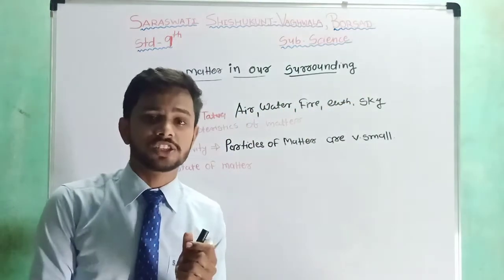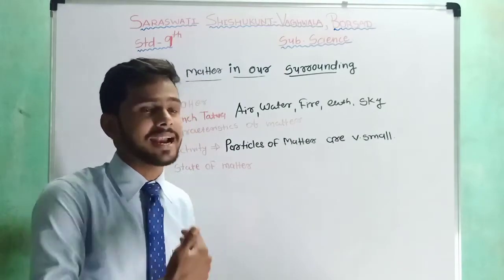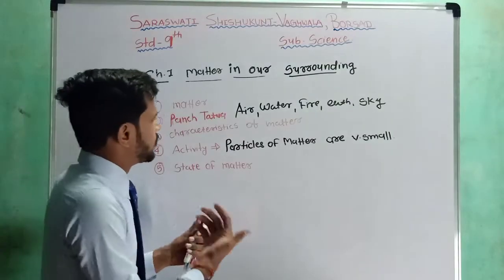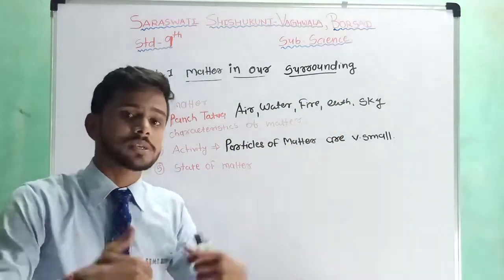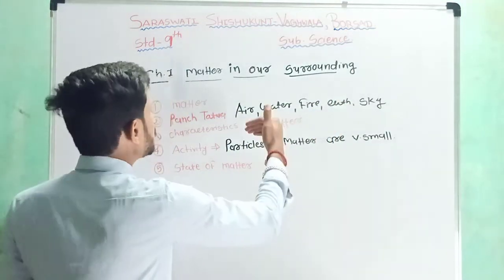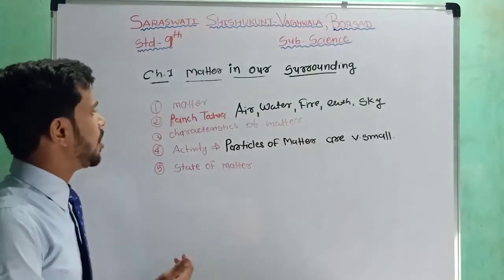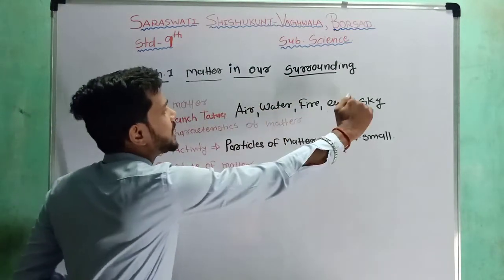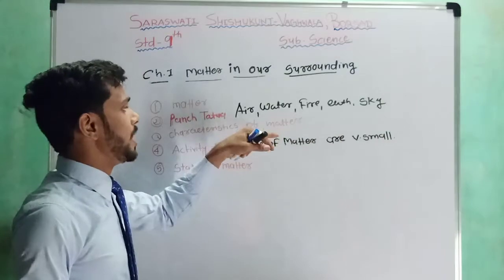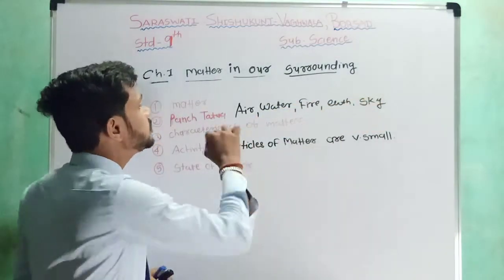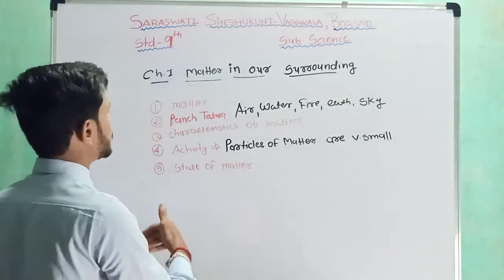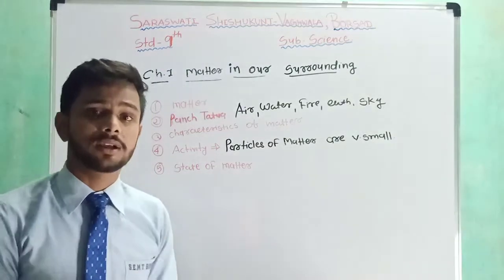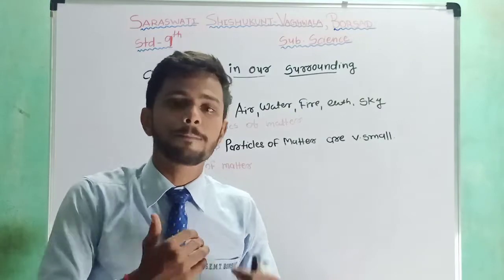But as the research and studies went ahead, our scientists found out that even these 5 basic elements are made up from some particles. So after this study, we understood that it is not that every matter is made up from these 5 basic elements, but that even these 5 elements are made up from something, that is matter, and matter is made up from particles.